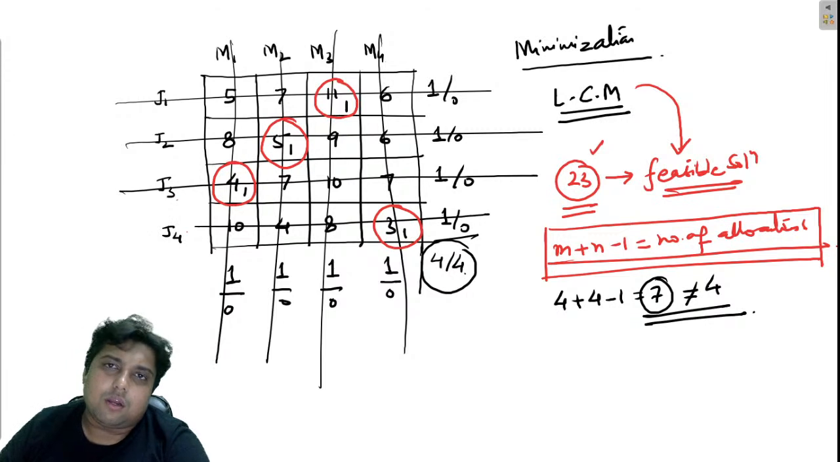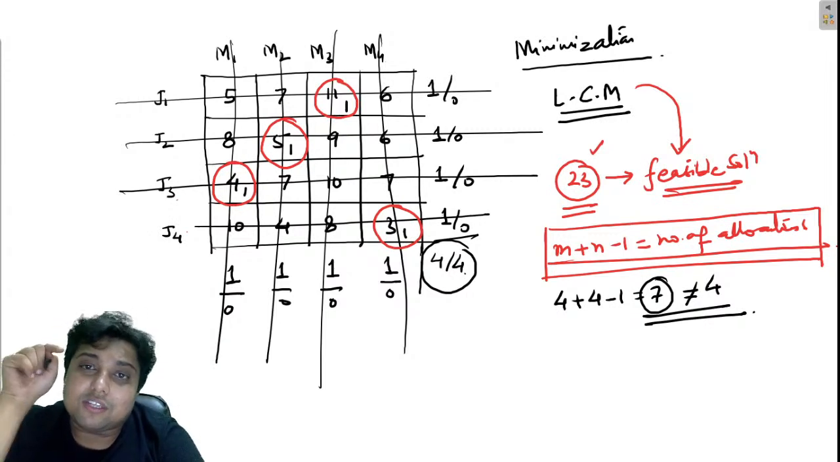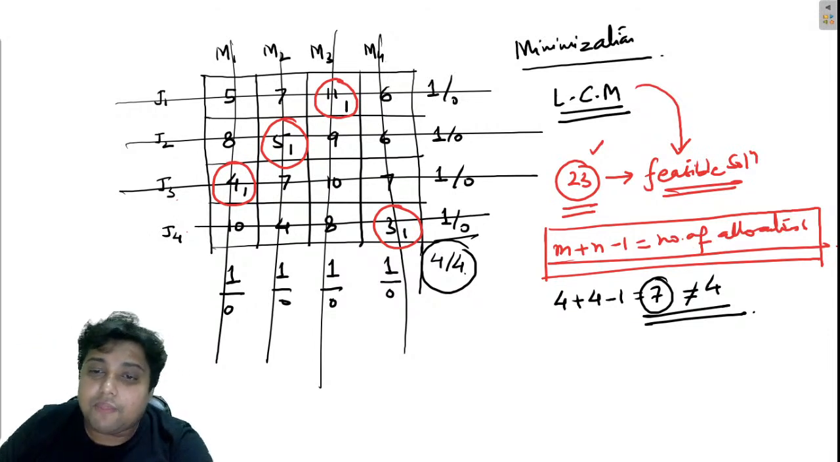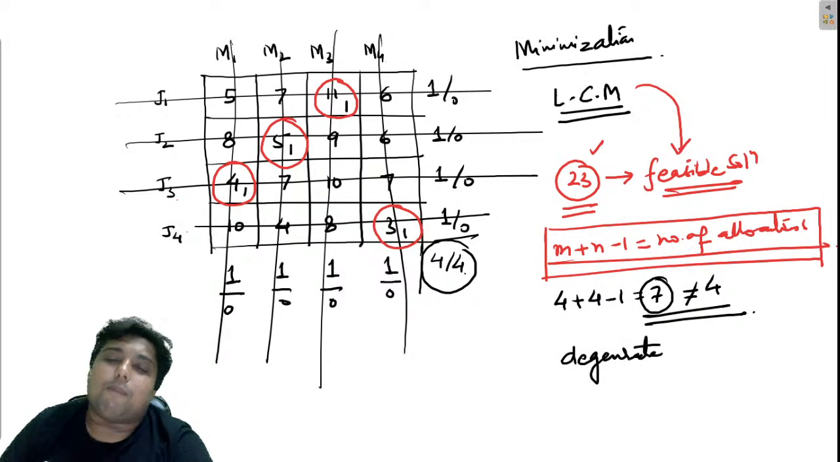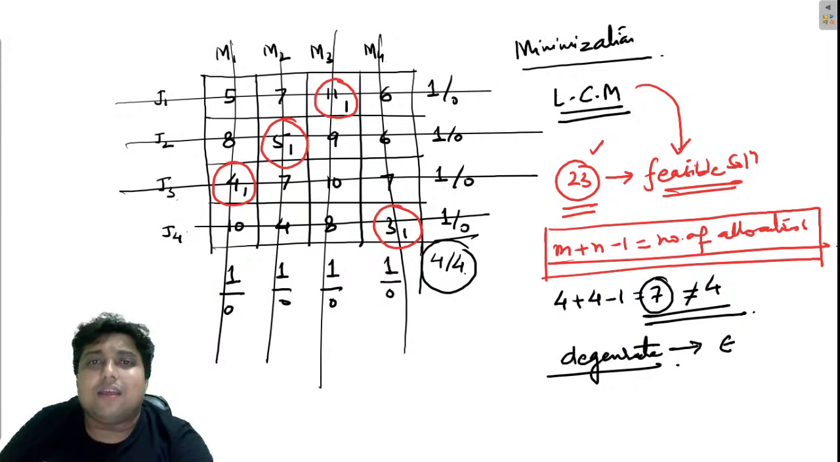I hope you remember, when the number of allocations is not equal to m plus n minus 1, the problem is called a degenerate problem. And whenever there is a degenerate problem, we need epsilon.